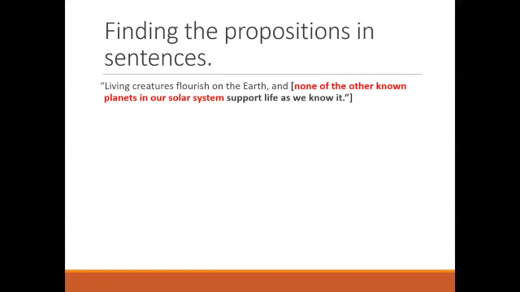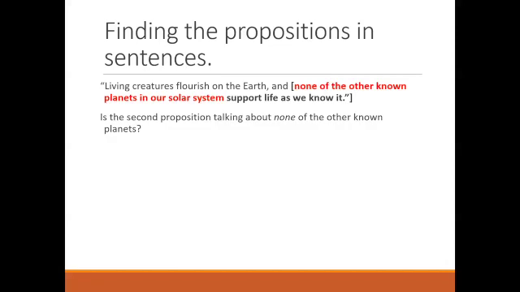None of the other known planets in our solar system support life as we know it. That's at least the language which expresses the subject there. But we have to ask ourselves, is that in fact the subject?